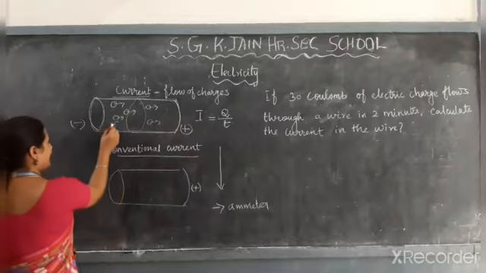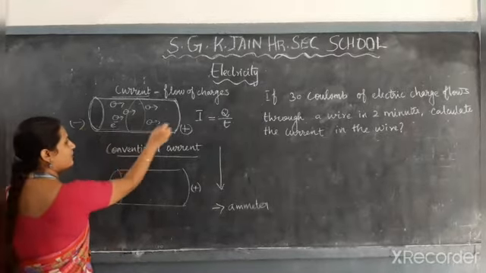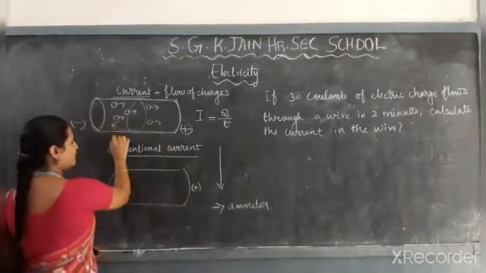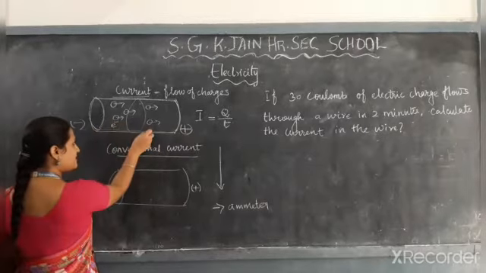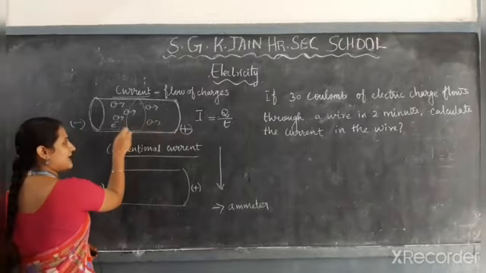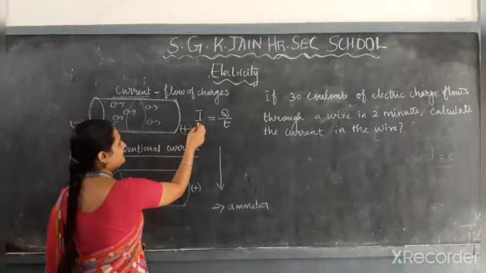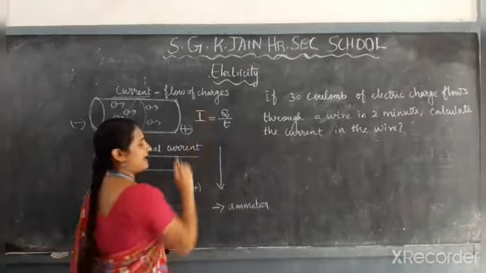The electrons start from the negative terminal and flow towards the positive terminal. That is called electric current. The flow of electrons through the wire or any conductor is called electric current. Understood? The electric current is denoted by the symbol I.